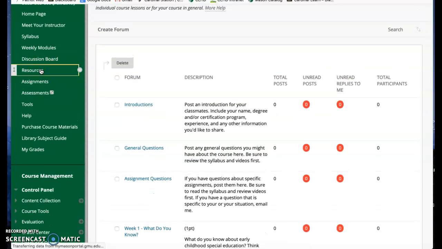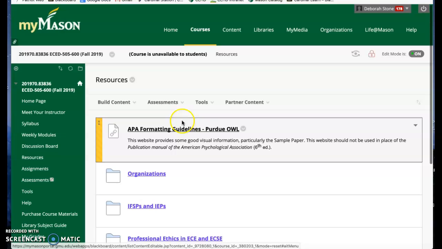There is this resources section. This is what I want you to do so you don't have to buy the APA manual since a new one's coming out. Just use this link, Purdue OWL. It will take you to some basic formatting guidelines for using APA format. It's not perfect, but it will give you enough information to get you through this first class so that you can wait and buy the new edition when it comes out.